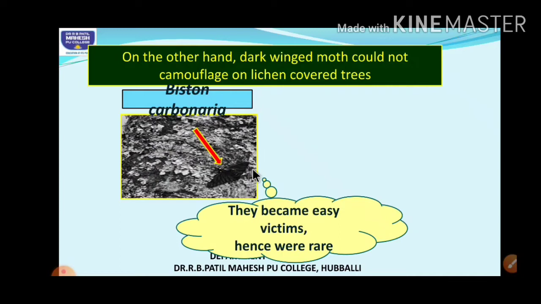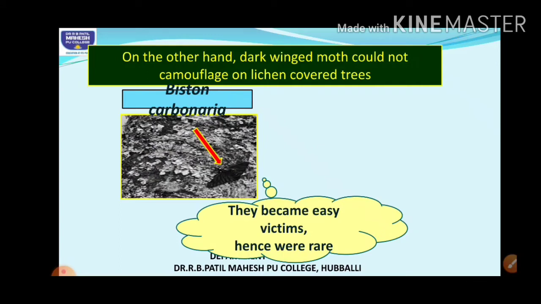Okay, so at that time, the peppered variety was around 99% of the moth population, whereas the melanic forms, as they were dark colored, formed only 1% of the moth population.